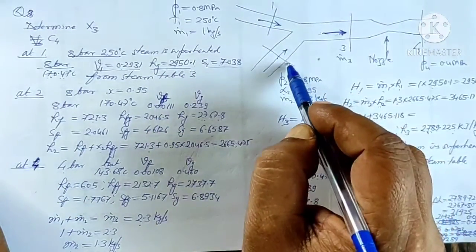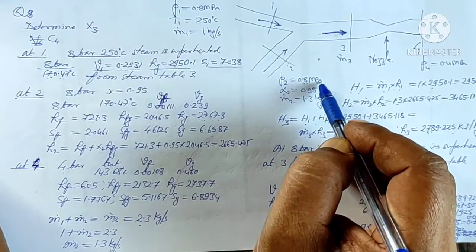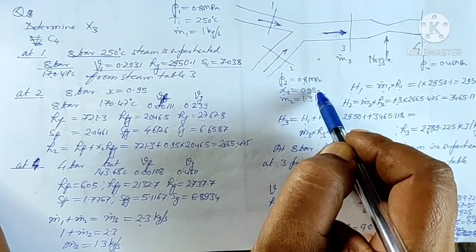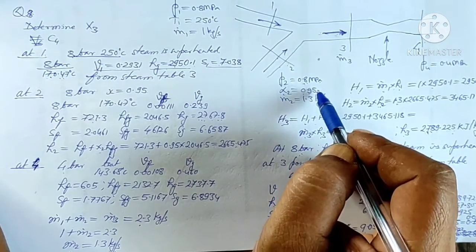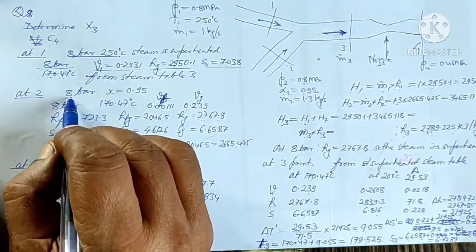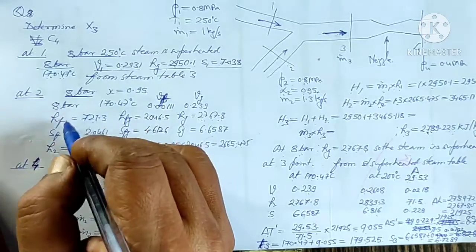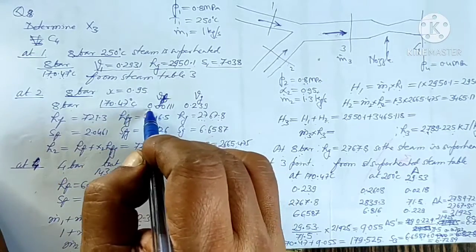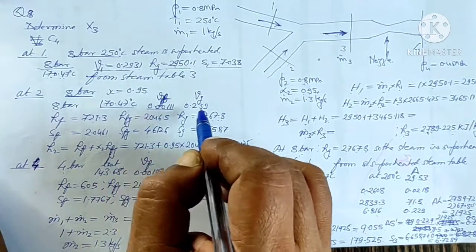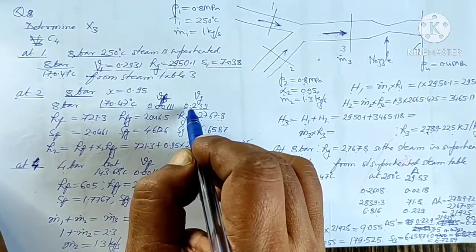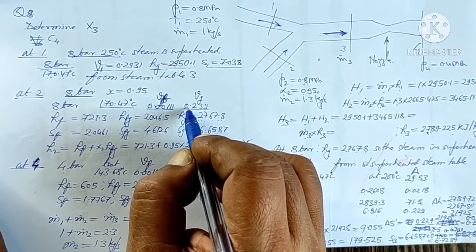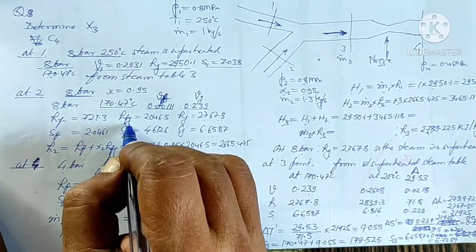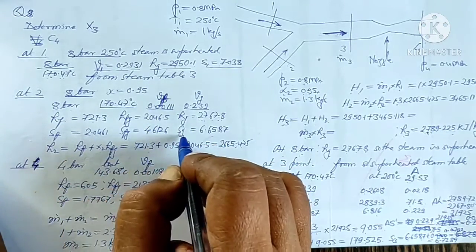Okay, and at section 2 the pressure is given as 0.8 megapascal and dryness fraction is 0.95, so that means the steam is wet. So we will get the properties of this steam from table number 2. In table number 2 we will go for 8 bar and we will note down all the data. At 8 bar the saturation temperature is 170.47, vf is 0.00111, vg, that is the dry saturated steam specific volume, is 0.239, hf 721.3, hfg, hg, sf, sfg and sg.